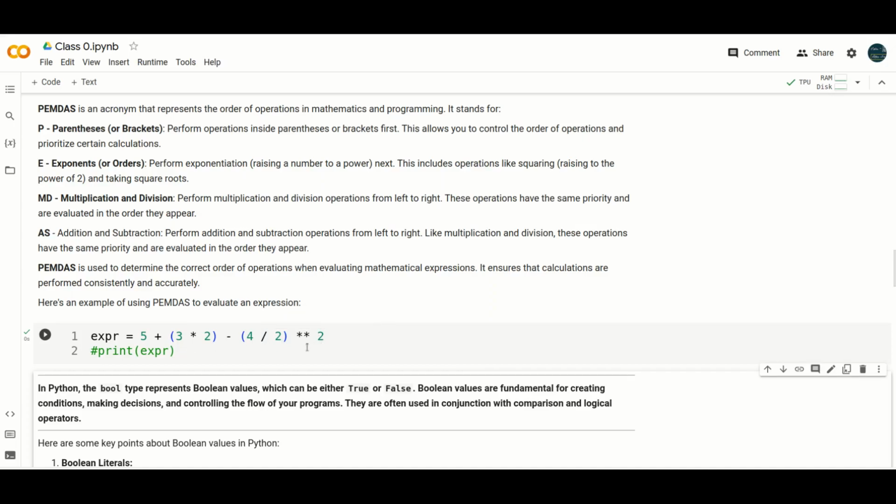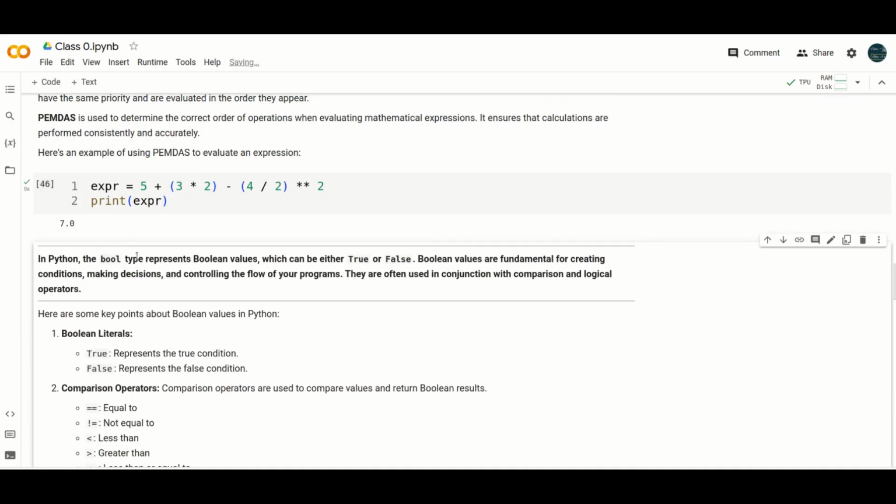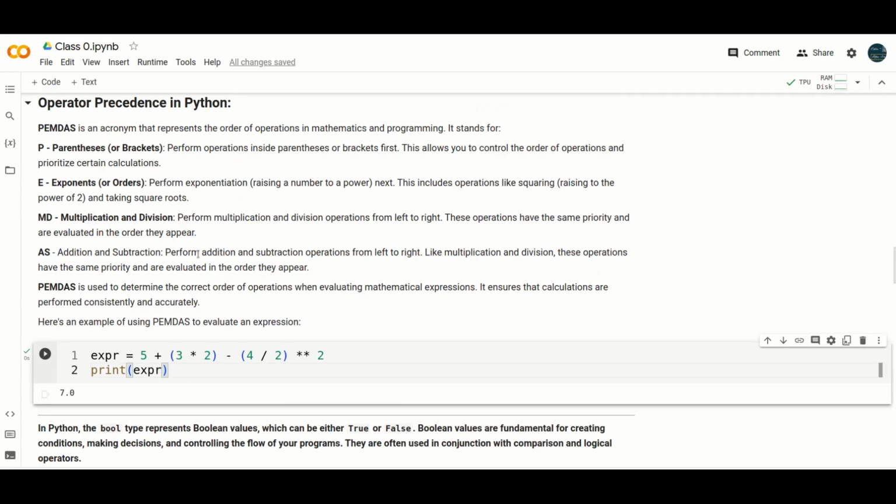So this is one example, and the answer is 7. You will play with these things and understand them. If you use more brackets to set the priority, it will be understood from context, and after practice you will learn how to write complex expressions in Python.